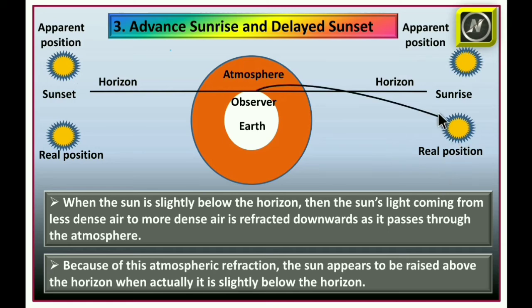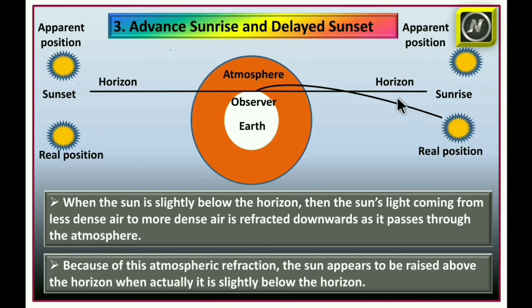If you see, this is refracting downward here. Because of this atmospheric refraction, the sun appears to be raised above the horizon when actually it is slightly below the horizon.